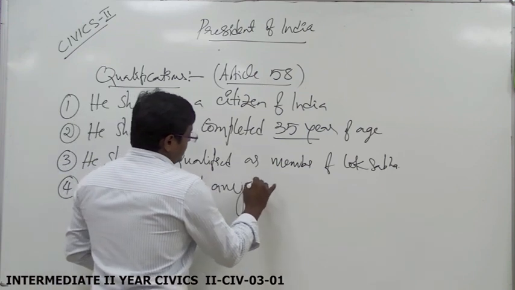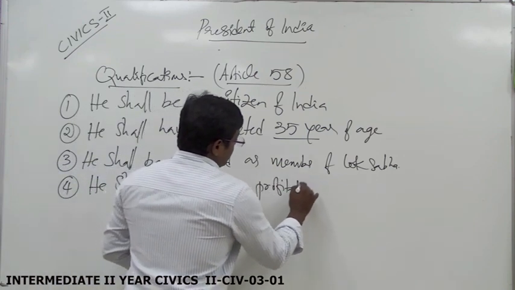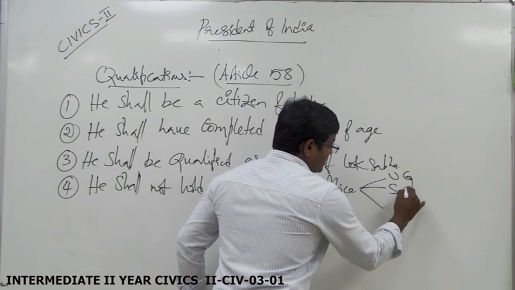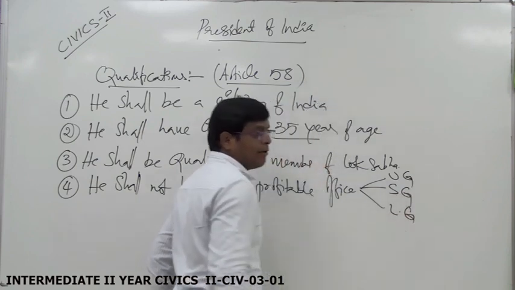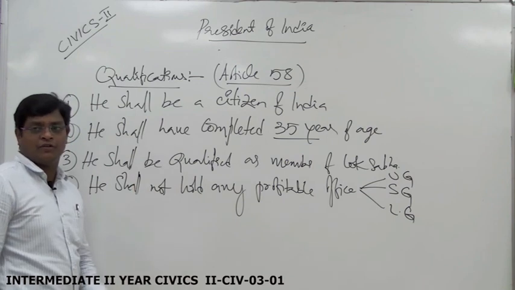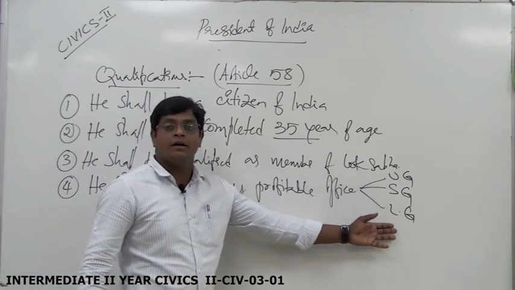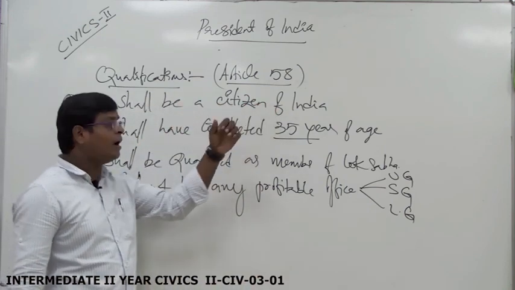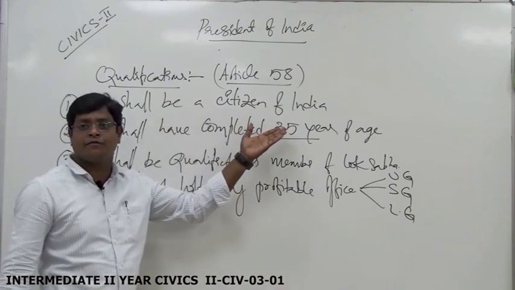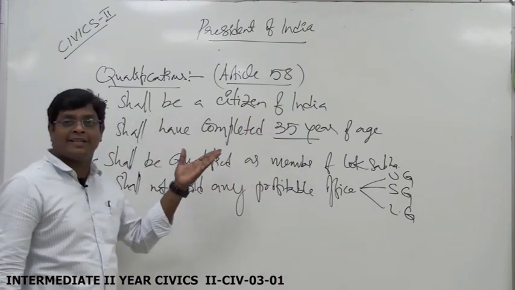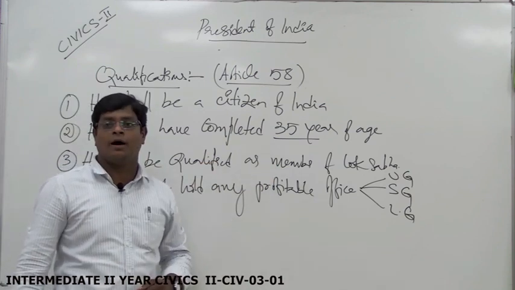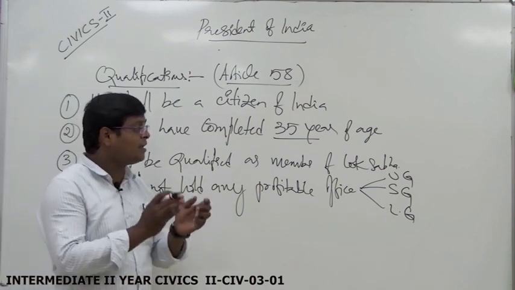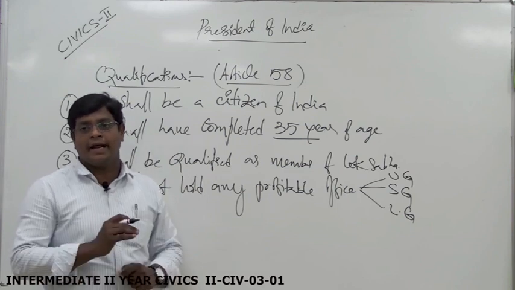Then the fourth one is that he shall not hold any profitable office in the union government, state government, and also local government. These are the qualifications. He shall be a citizen of India, he shall have completed 35 years of age, and he shall be qualified for the election of the member of Lok Sabha. At the same time, he shall not hold any profitable office under the union government, state government, or local government.